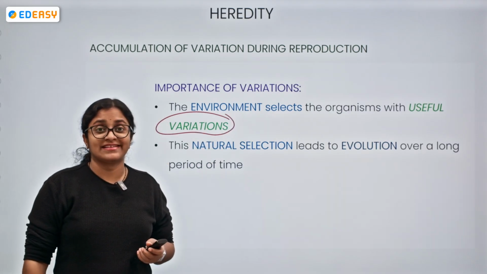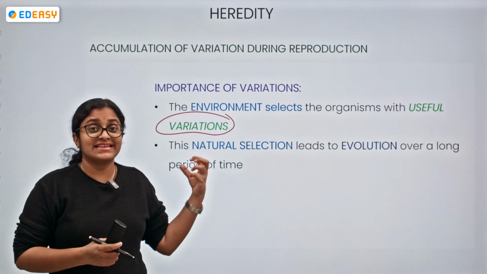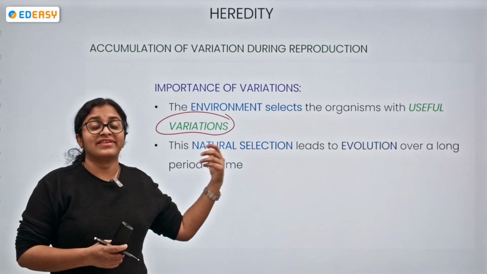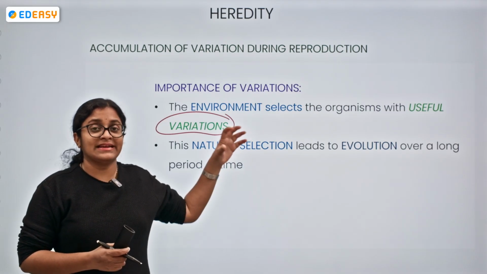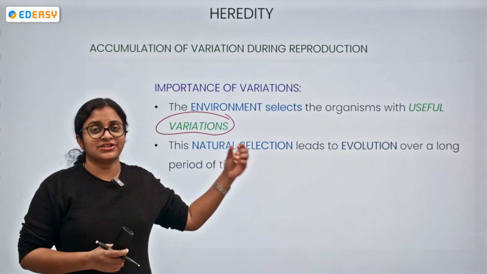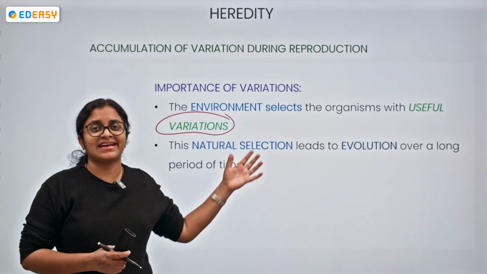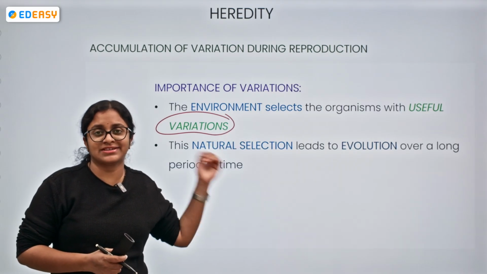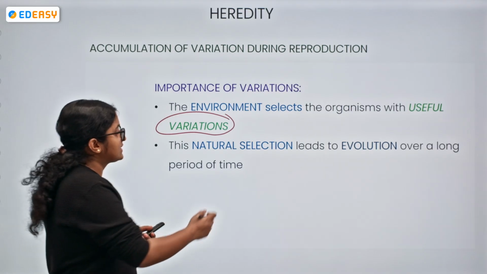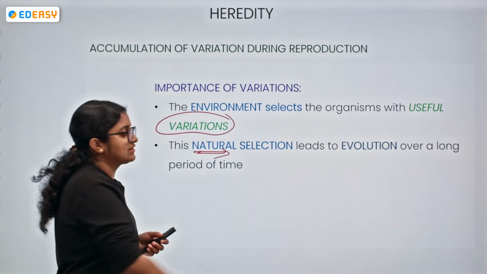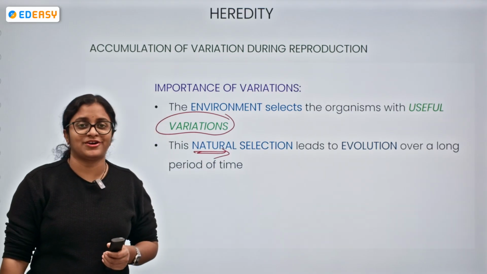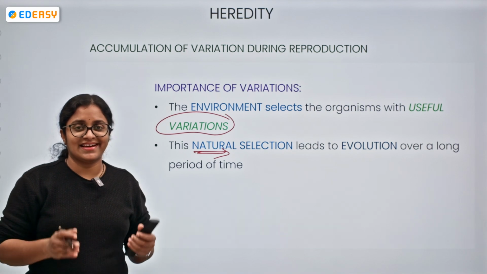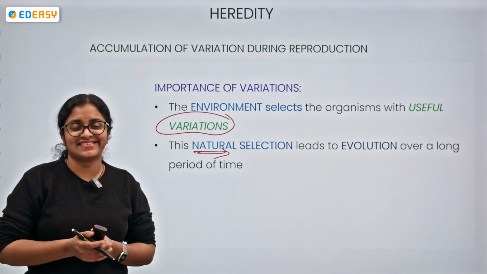Okay, we have seen how the useful variations are getting adapted with respect to the living organisms, and how the living organisms which are showing the best characteristics are moving forward in the evolutionary process. So natural selection is leading to evolution over a long period of time. Are you able to understand, everyone?